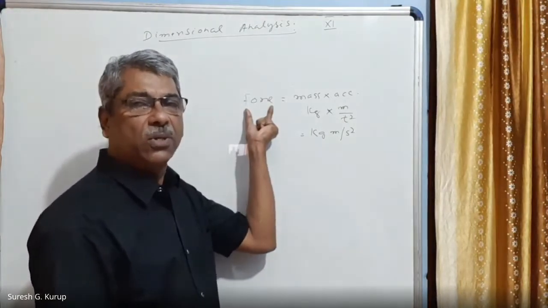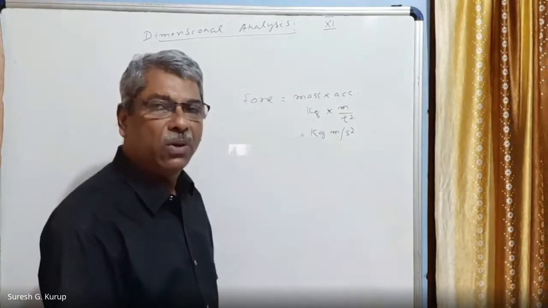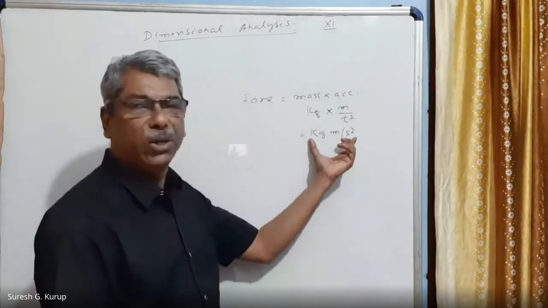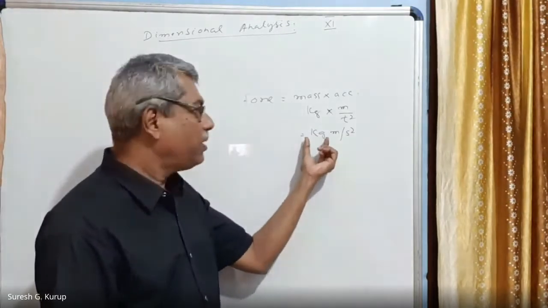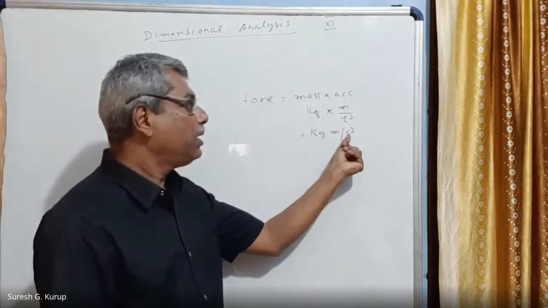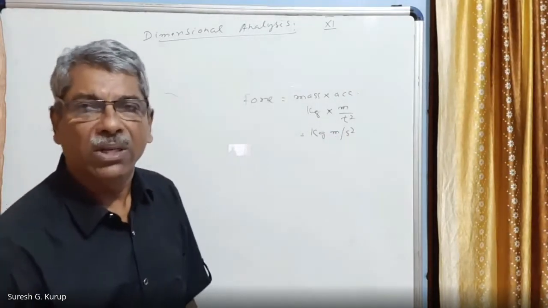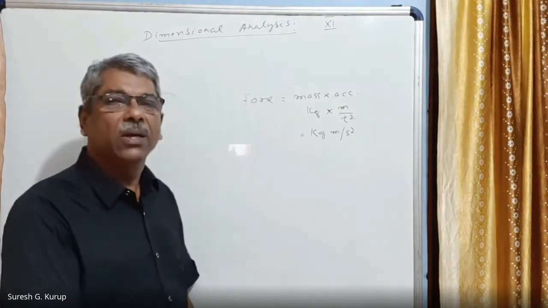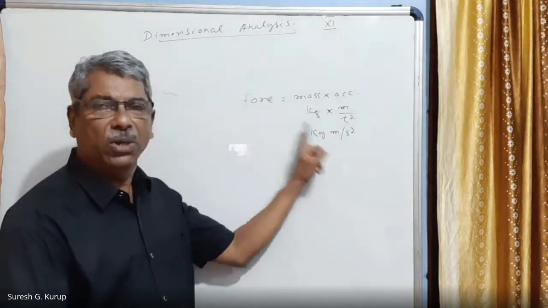What is force? Force is a derived physical quantity. So any derived physical quantity, we can obtain its unit in terms of the units of fundamental quantities. kg is the unit of a fundamental quantity. Meter is the unit of a fundamental quantity, and the second is also the unit of a fundamental quantity. Using the units of fundamental quantities, we can obtain the units of derived quantities. So this is the SI unit of force.